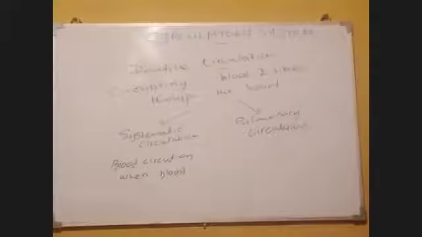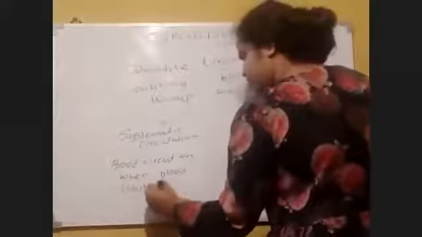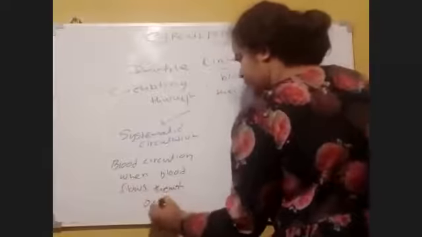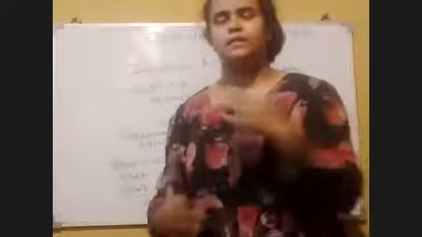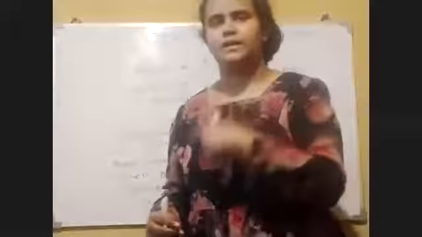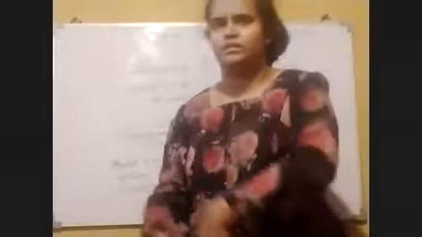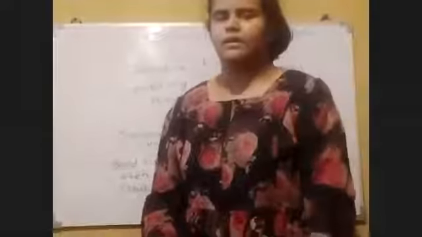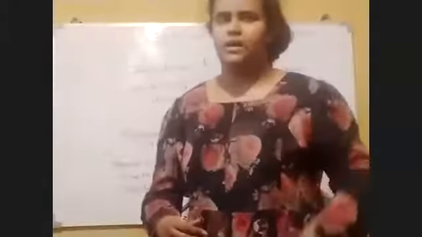We have to define it as the blood circulation when blood flows through the organs. Systematic circulation means the blood flowing through the heart as it goes to the systems. That means deoxygenated blood comes to the heart and then oxygenated blood goes away from the heart into the organs. That is called systematic circulation.